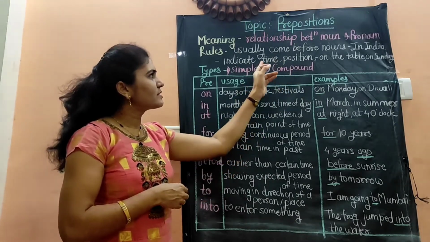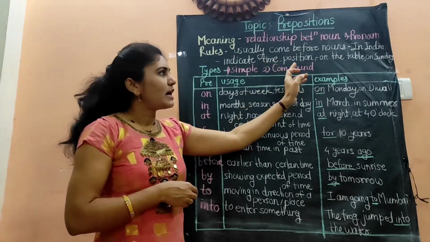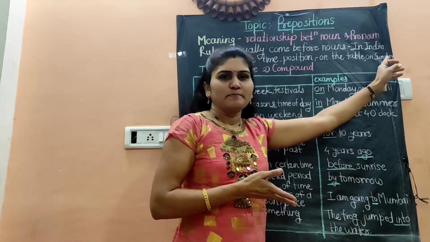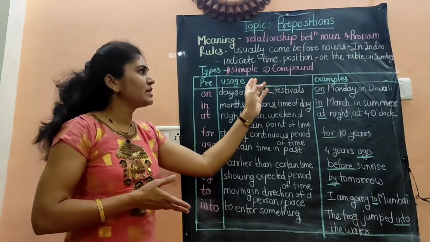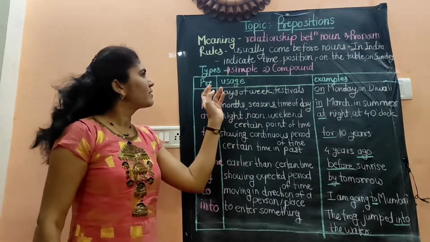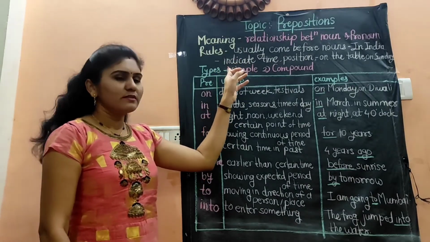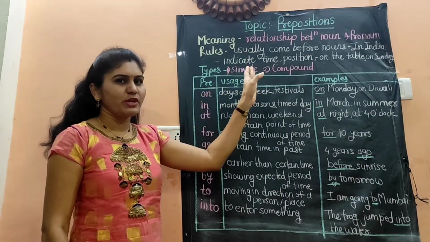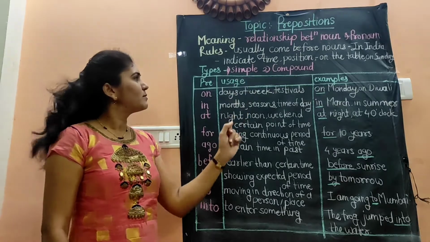It also indicates the time. I will go there on Sunday. Means I am telling here the timing. So these are the rules of when and at which place we have to use the prepositions.